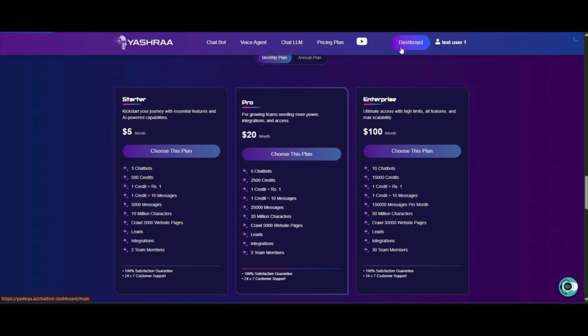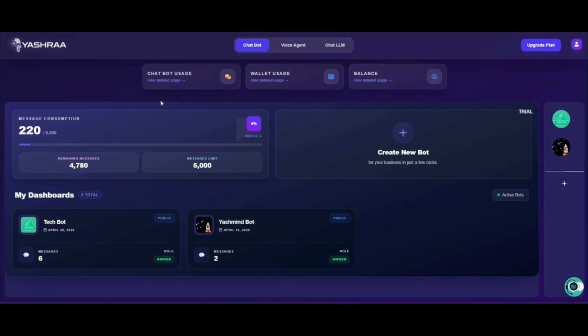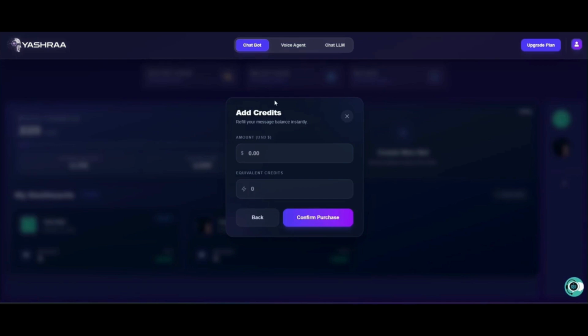You have to go to the dashboard. Once you are in your dashboard, you will see the balance tab. Click on that and you will find the add credit button. If you have consumed all your credits before your plan's expiry, you can come here, click on add credit, and top up at any time. You can add extra credits to your account even before the new month arrives. Doing a top up doesn't reset your history or delete your bots. It's an additive reset, meaning we just inject fresh credits into your account so your chatbots can immediately get back to work answering your customers.